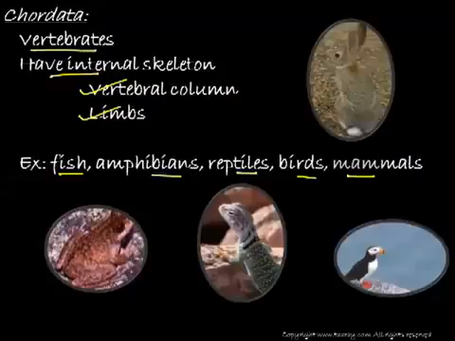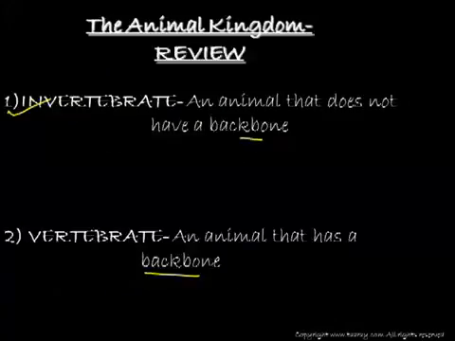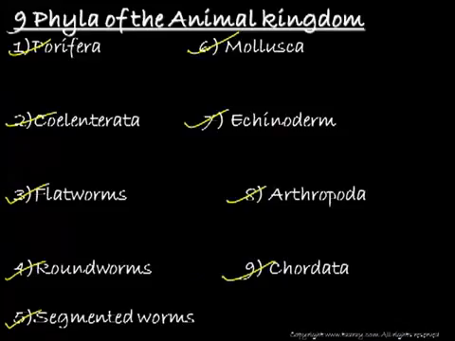So students, in this session we have seen that the animal kingdom is basically the most complex of all the kingdoms. It involves all multicellular animals which obtain their food from outside sources. They can move from one place to another, and they swallow as well as digest their food inside the body. They are basically two, invertebrates and vertebrates. There are 9 phyla: Porifera, Coelenterata, flatworms, roundworms, segmented worms, mollusk, echinoderm, arthropod, and chordata.